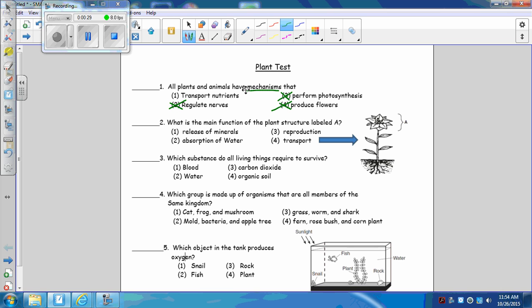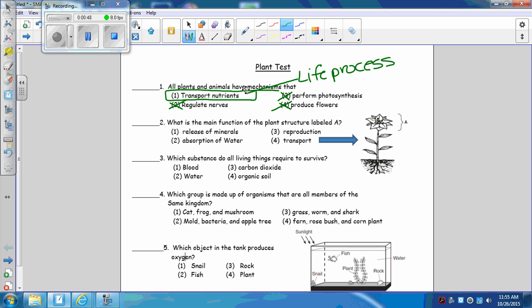So plants transport nutrients in their stems. Animals transport nutrients in their circulatory system. So if you got this question wrong, you need to say that transporting is a life process. So they must undergo all the life processes. That is how you explain this question.